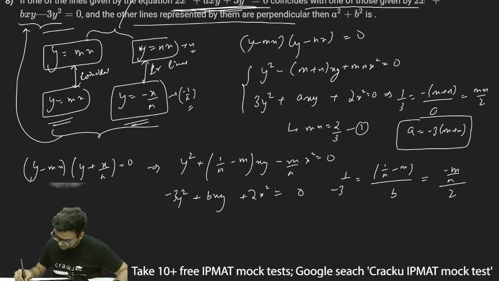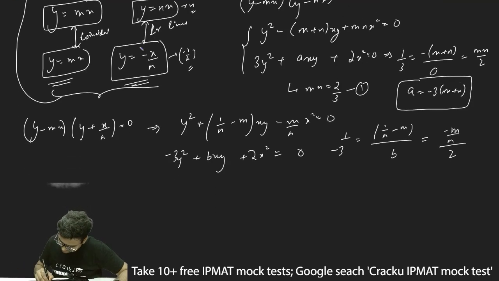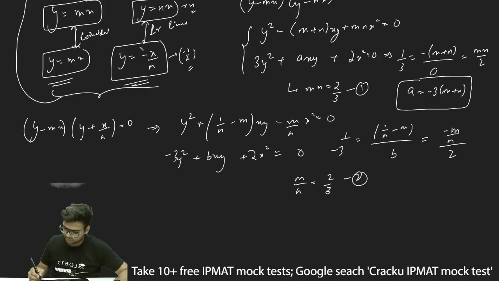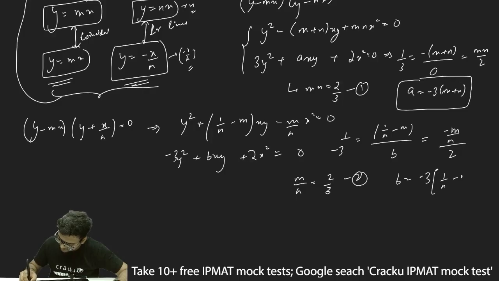Thus from here what I can get is, if I just multiply this, m by n should be equal to 2 by 3. This will be my second equation, because the negatives will get cancelled, and thus I'll get m by n is equal to 2 by 3. Similarly, what I'll get as b is minus 3 into (1 by n minus m). So b is equal to minus 3 into (1 by n minus m).